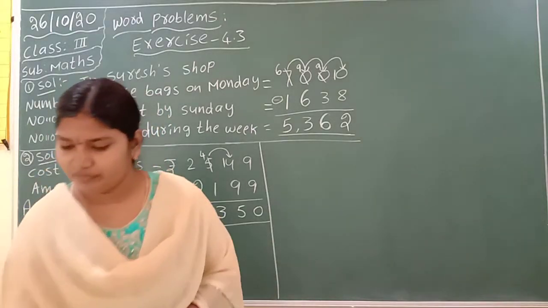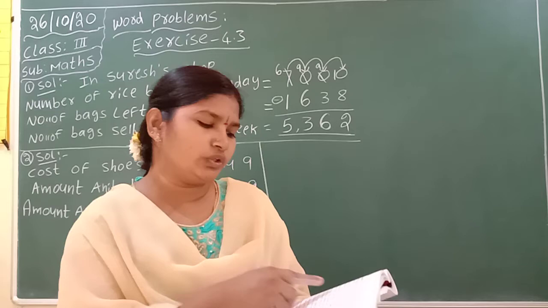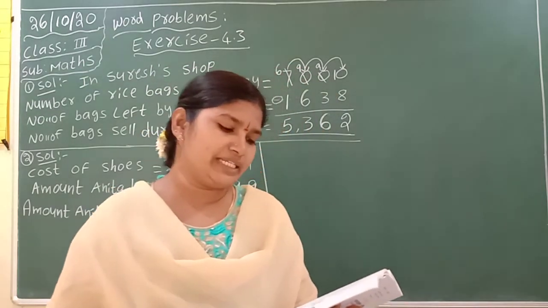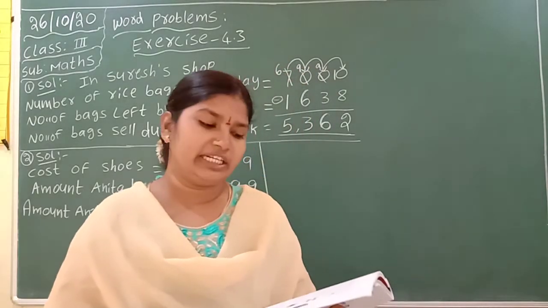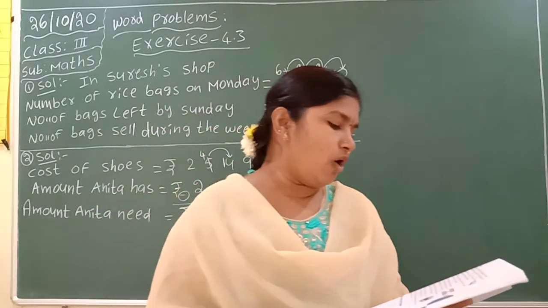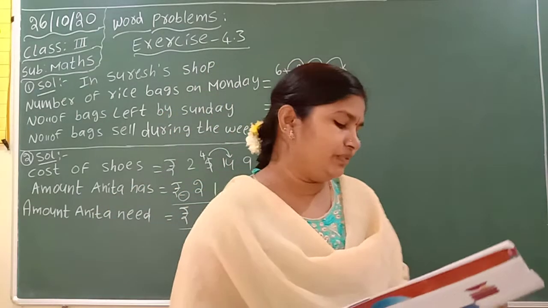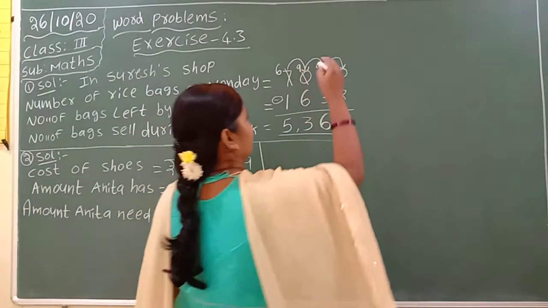Next, one more question. In a garden, there are 4,500 red and yellow roses. If there are 2,678 yellow roses, how many red roses are there in the garden? They are asking the number of roses in a garden. Okay.